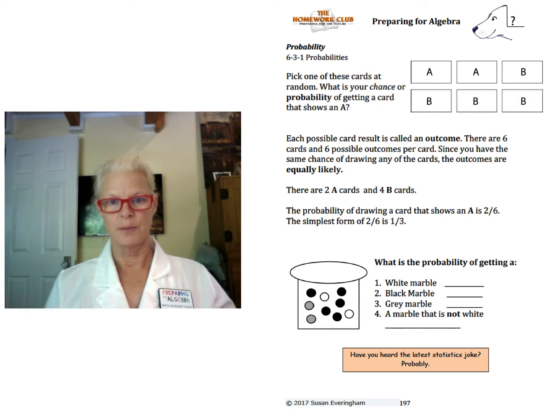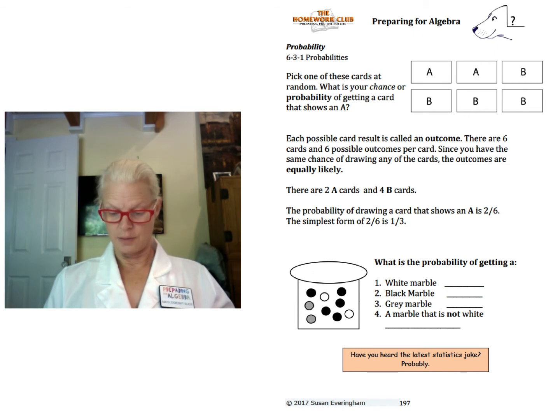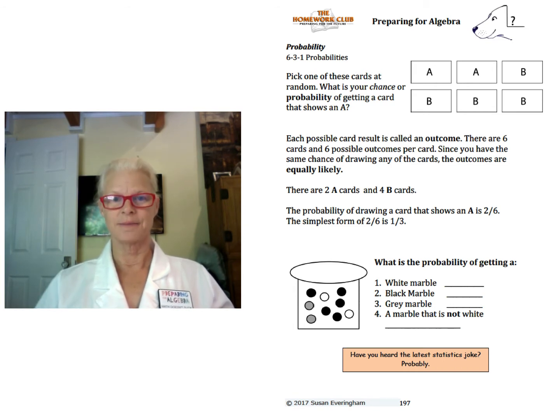I want you to complete the marble questions below. It's the same thing: white marbles, black, gray, and marbles that are not white. Okay, go ahead and answer these questions based on the example given here.